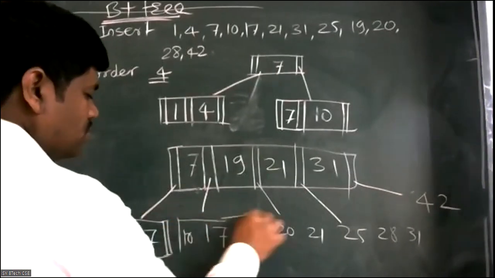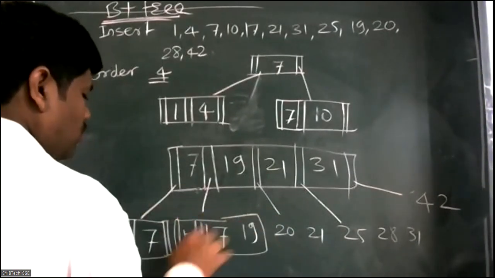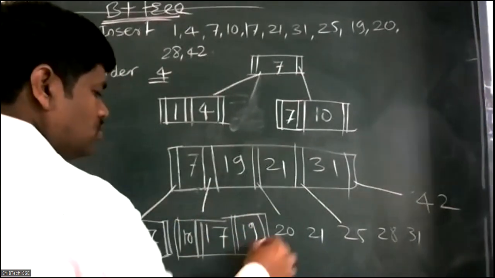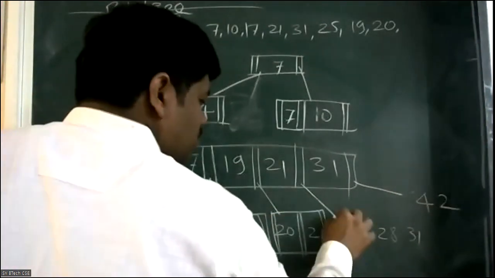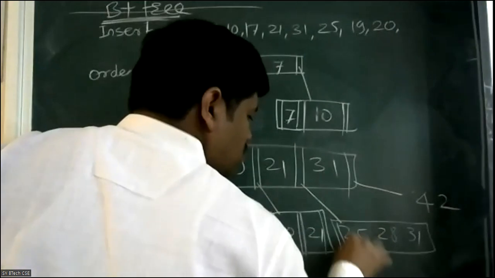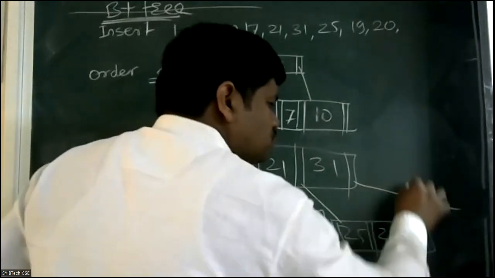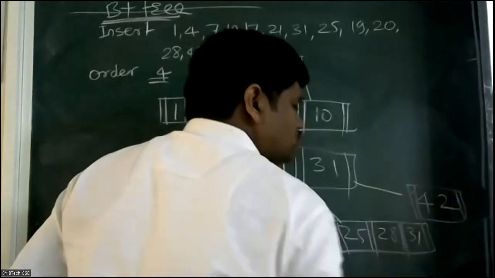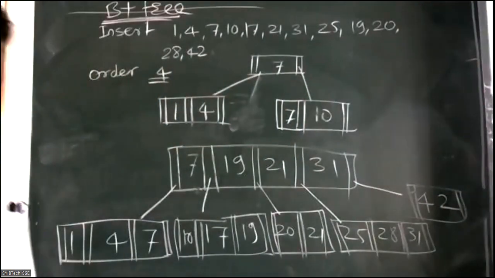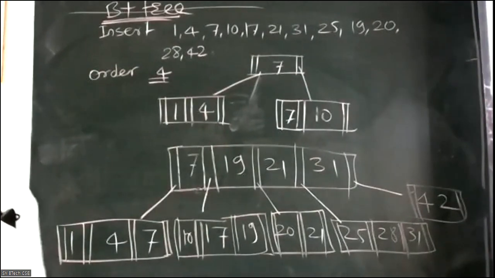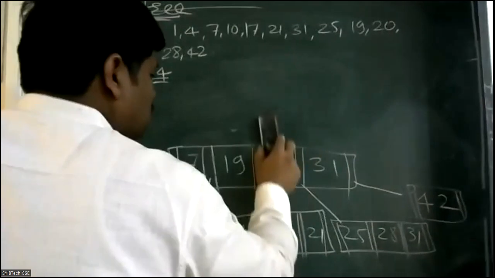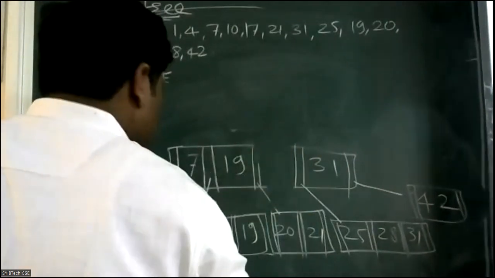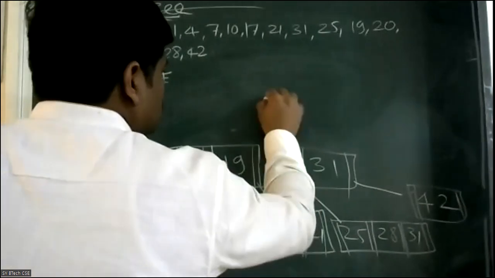So what is the max key? Max key किती असेल ती? 3. Now here what you need to do? Splitting you need to do. So how to apply the splitting here? Splitting कसं करणार आपण? 21 goes to root. 21 will go to the root. Can I write this step? So 21 will go to the root, right?